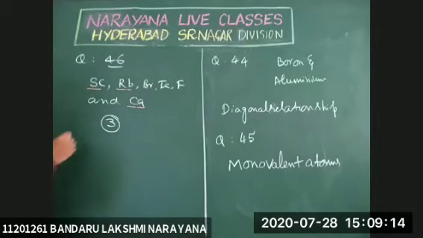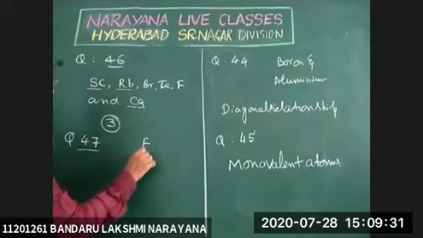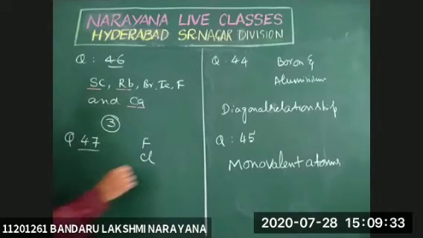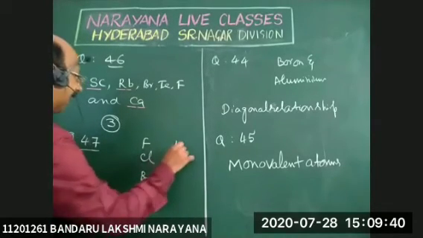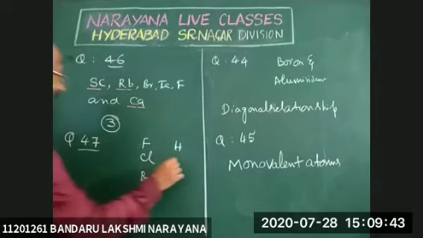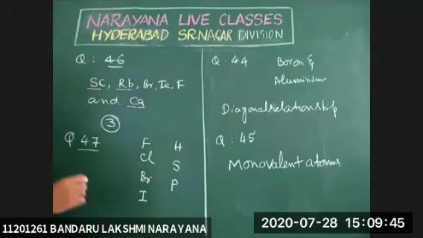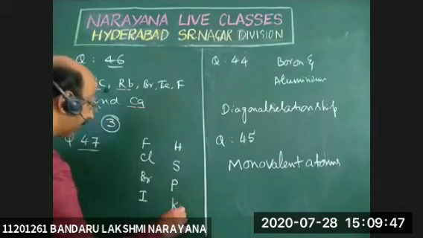Question number 47. The number of elements among the following which have lower electronegativity than oxygen atom based on Pauling scale is. The elements given are fluorine, chlorine, bromine, iodine, hydrogen, sulfur, phosphorus, potassium, and calcium.